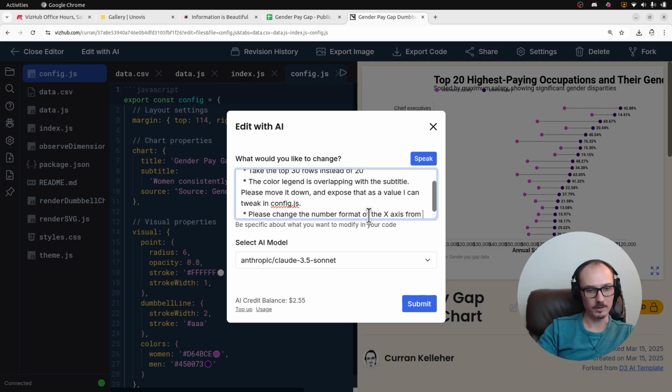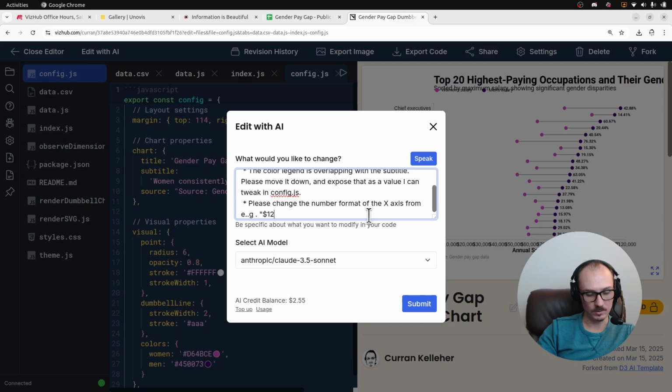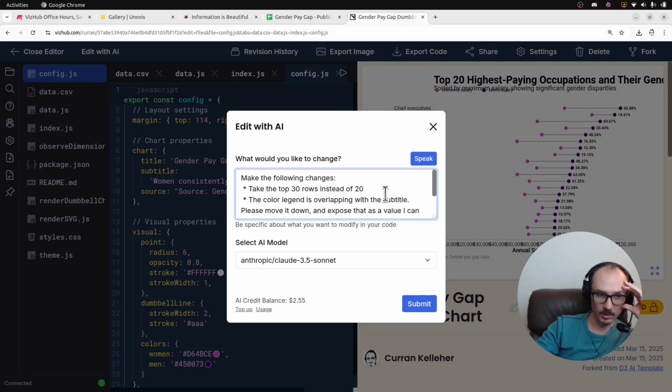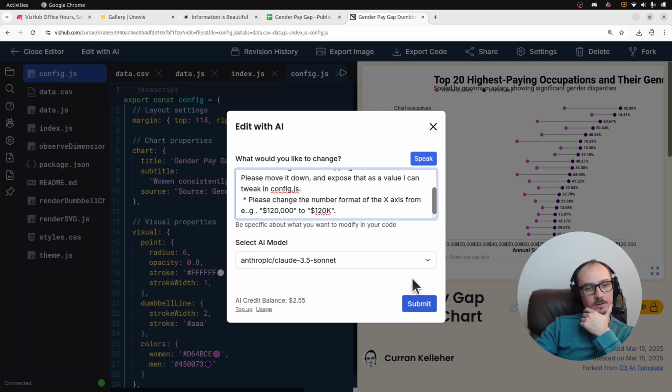Like, for example, what is it now? $120,000 to 120K. And have fewer ticks maybe? Well, let's just do that and see what it does. And it's remarkably good at doing multiple things at once. So let me see if Claude 3.5 can handle this.